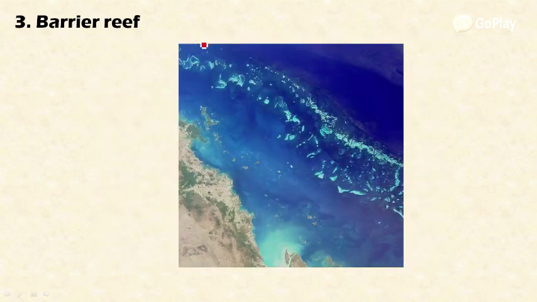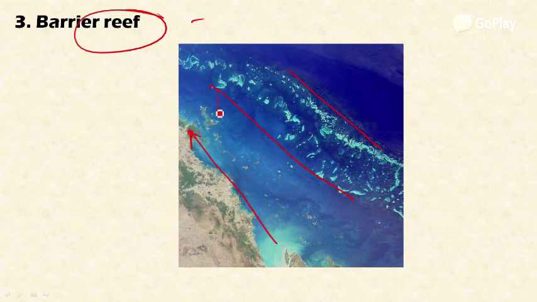And third is the barrier reef, and these are an important group of reefs. These barrier reefs are linear offshore reef structures that run parallel to the coastline. The area between the coastline and this barrier reef is occupied by water. This water body is called a lagoon. So between the coastal land and the coral reefs, there is a water body called lagoon. This is the difference between the fringing reef and barrier reef.